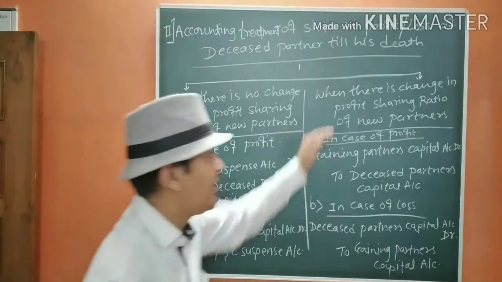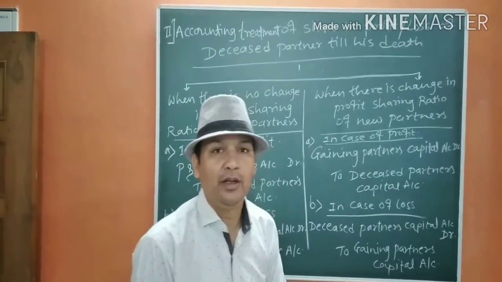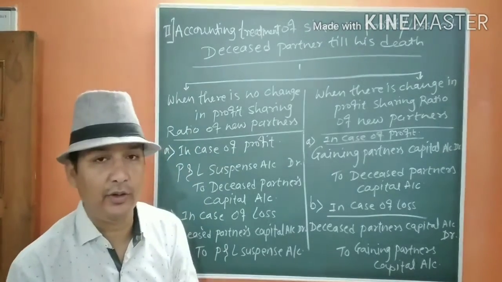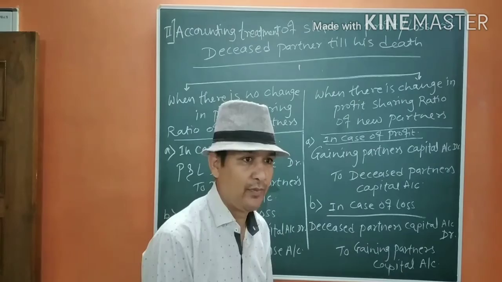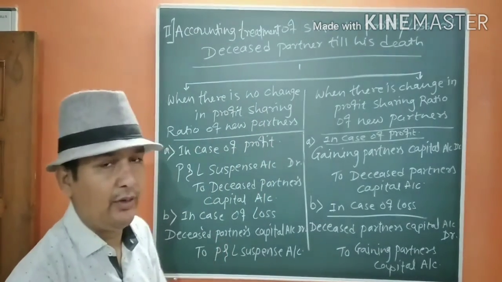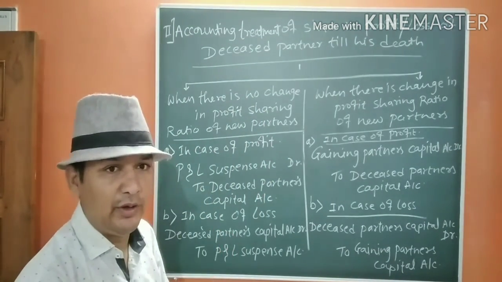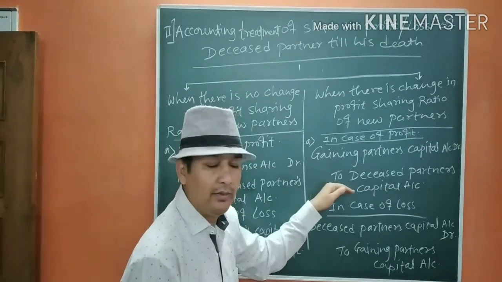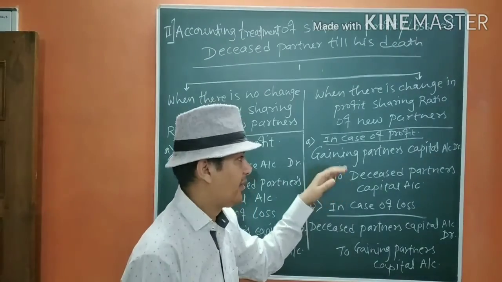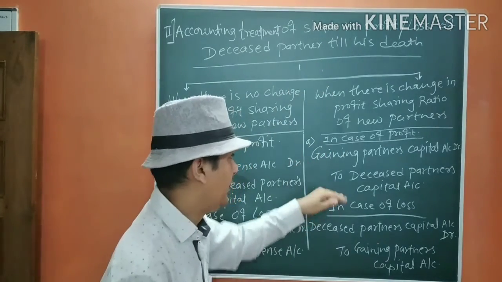Now, when there is a change in the new PSR, what we are going to do? We are just going to calculate the gaining ratio first. Then we are going to find out who is going to gain how much, and we are going to find out his share from the deceased partner's share. That is profit.